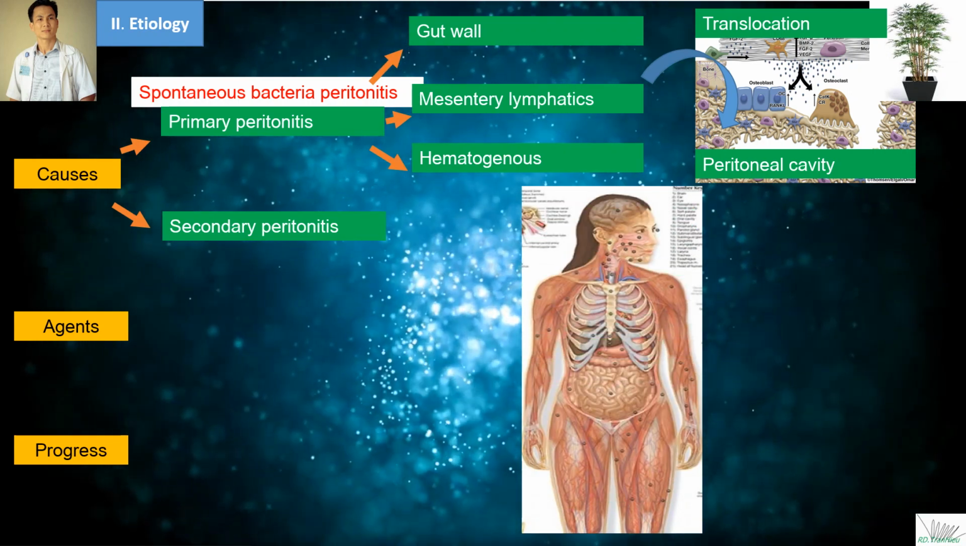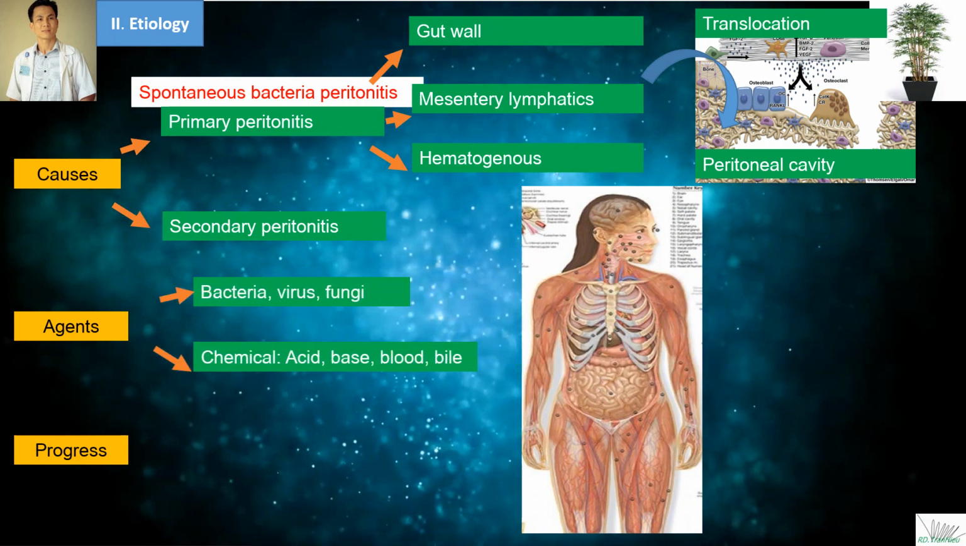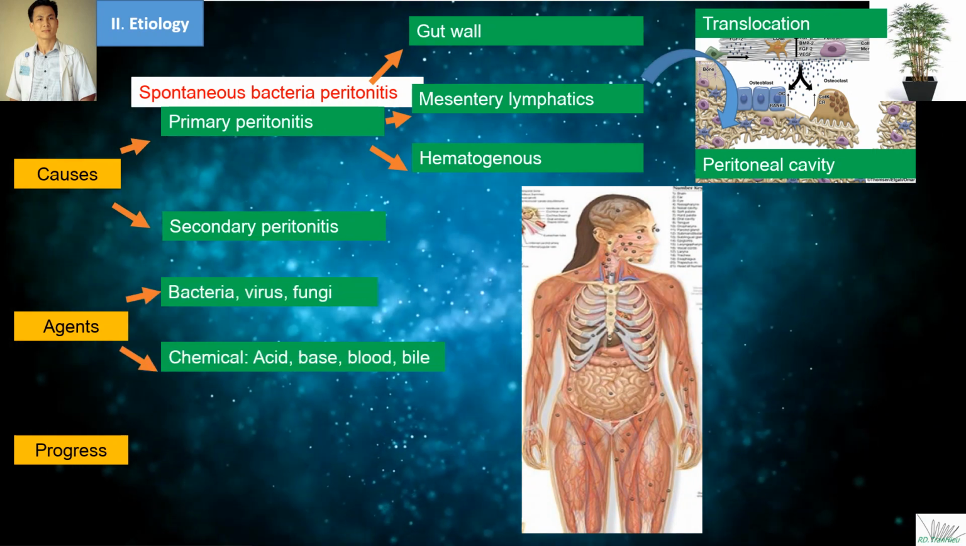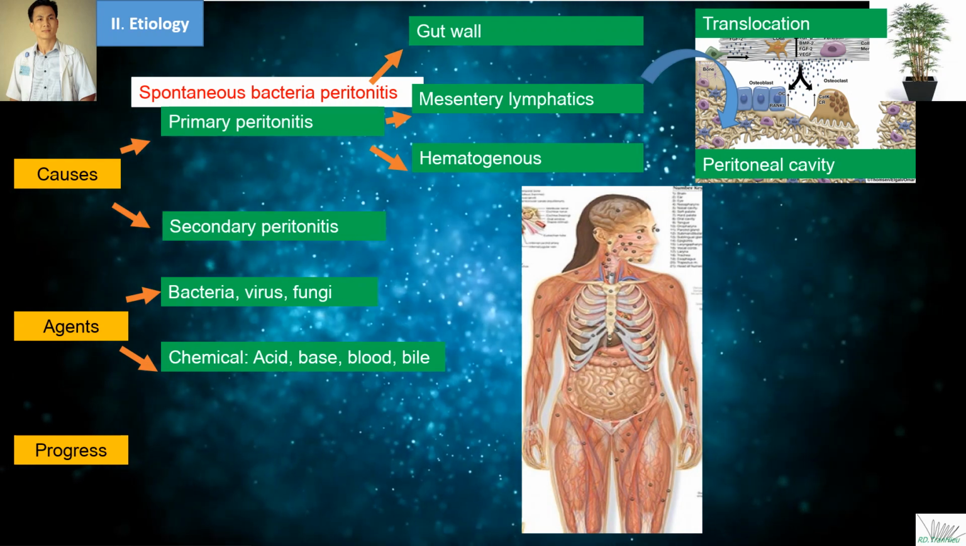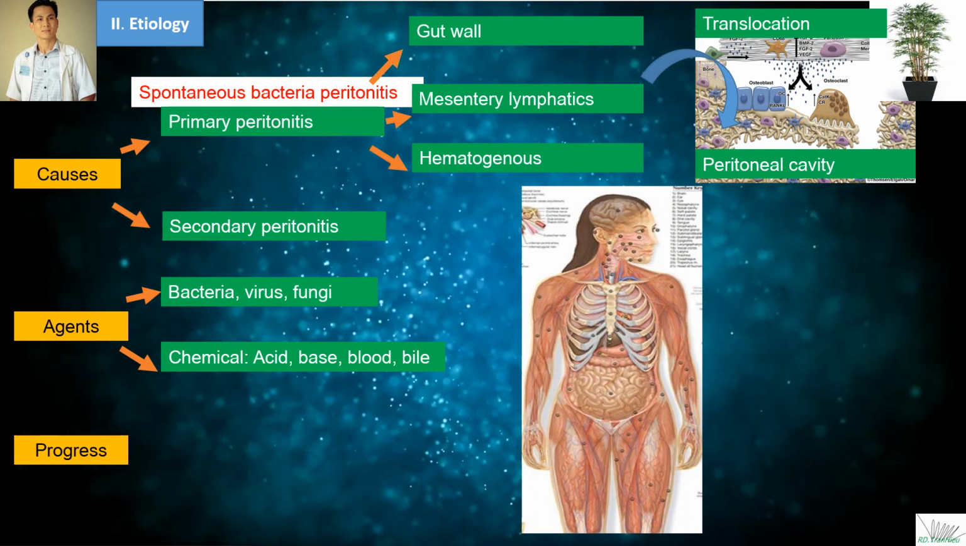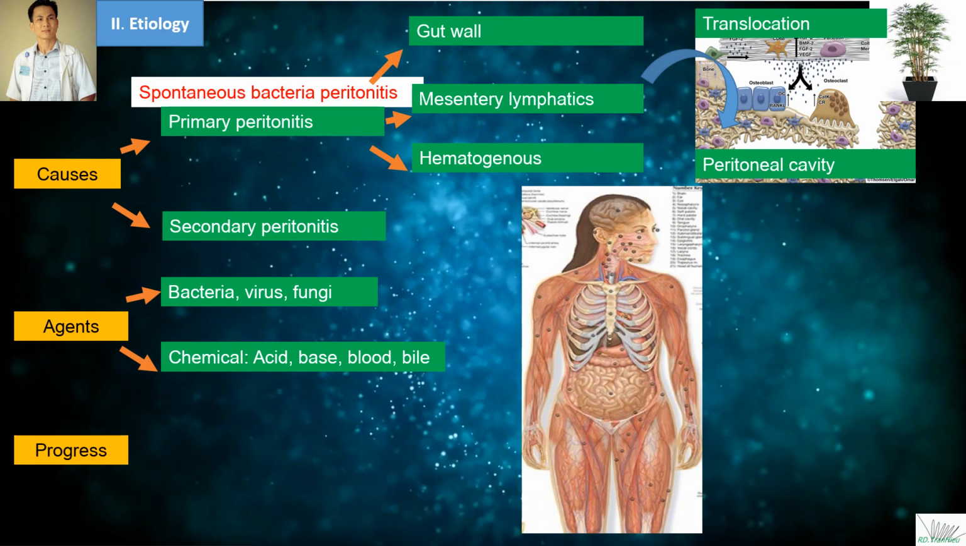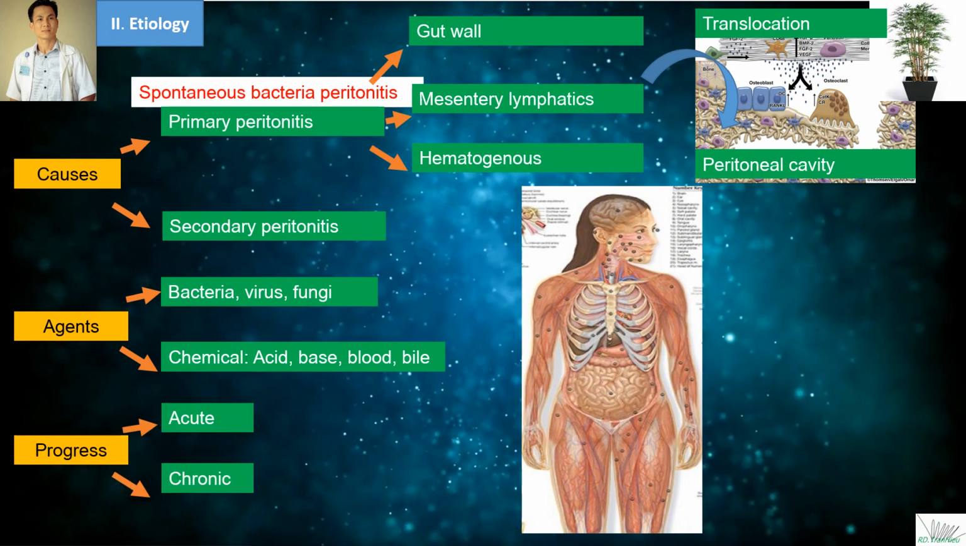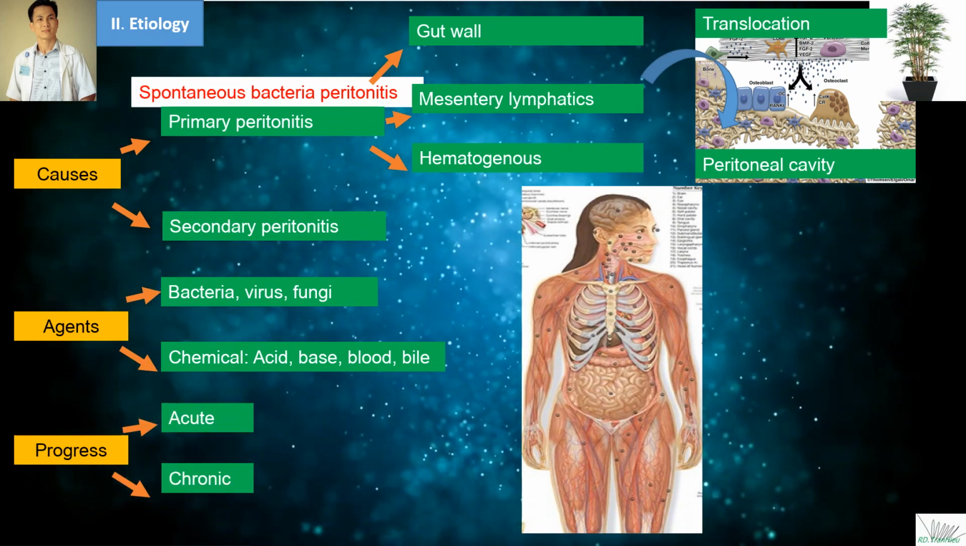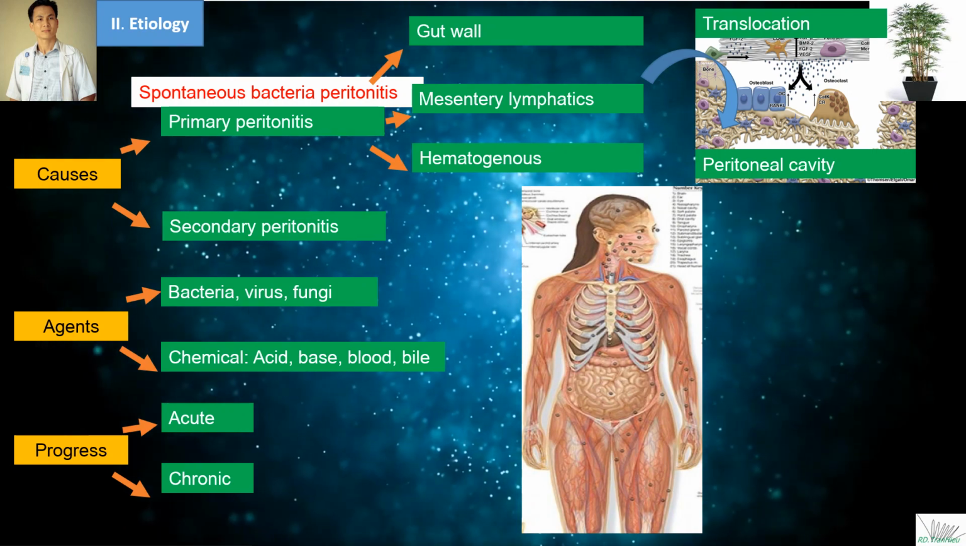If we look at it from the agent's angle, it can be bacteria, virus, fungi, or chemicals like acid, base, blood, or bile. If we look at it from the progress, it may be acute or chronic.